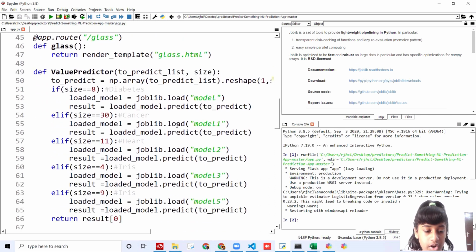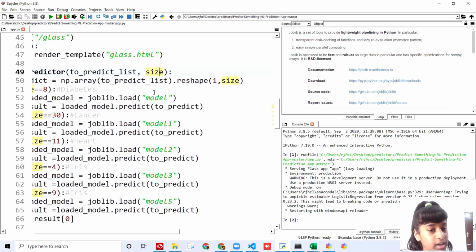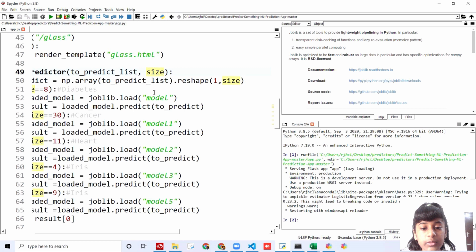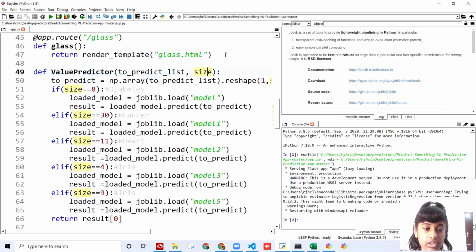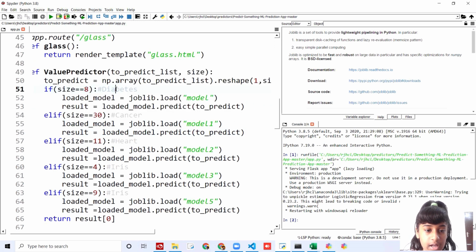And then I've created a function called value predictor. This is where we're going to predict, and here I pass the features as to_predict_list and their size. I've set to_predict equal to np.array of to_predict_list. I'm going to reshape this to 1 by size, the feature size. So if size is equal to 8, then I'm going to load this model only. I say loaded_model is equal to joblib.load of the model, and then result is equal to loaded_model.predict of to_predict. I'm going to predict over here if the person has diabetes.